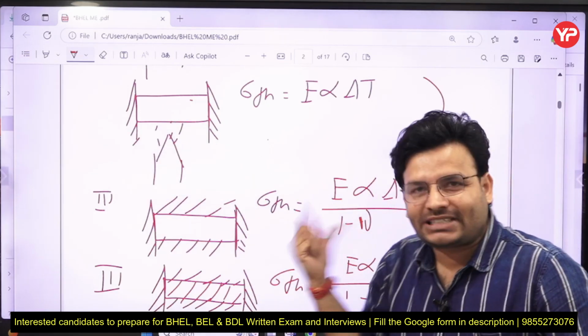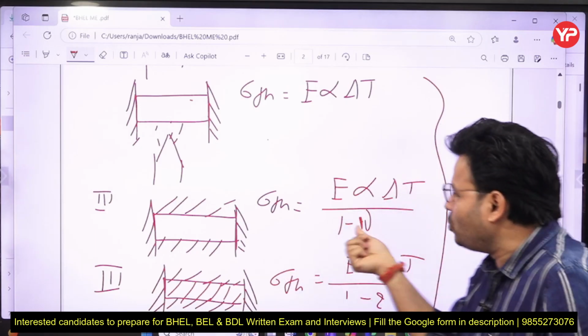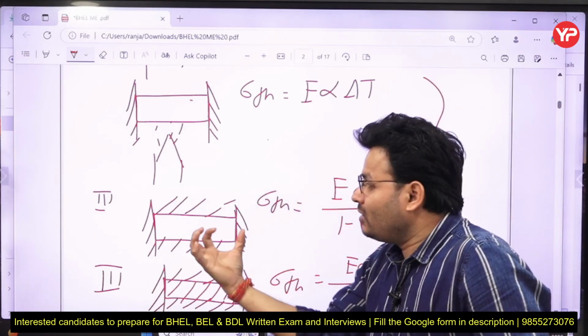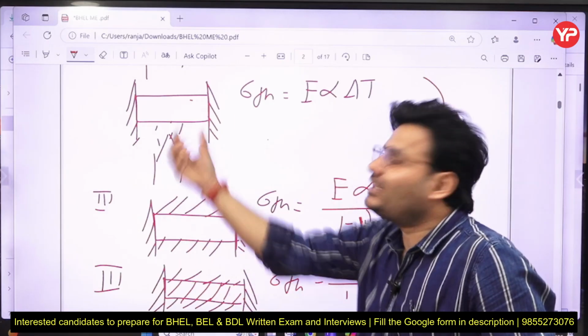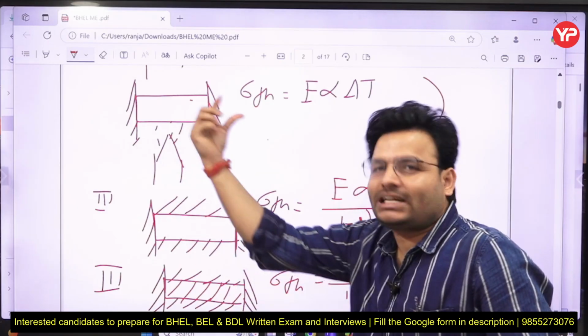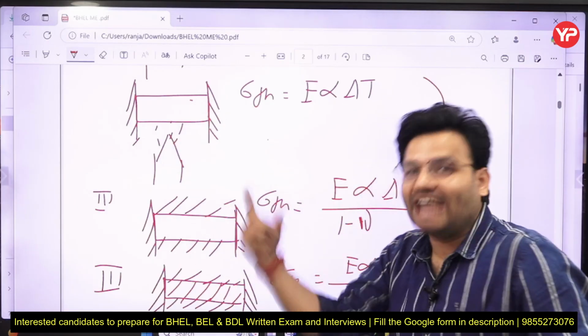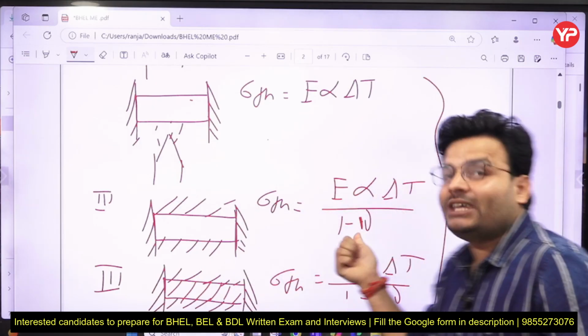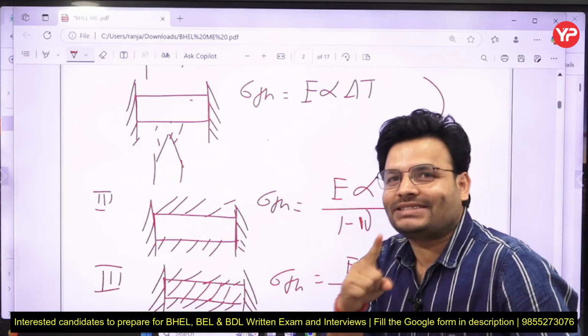In option, if it is plus, the overall quantity will decrease, right? But in the two direction case, the stress should be more than that of the single direction case, so it should be higher. By that approach you can remember that minus should come, not plus, right?